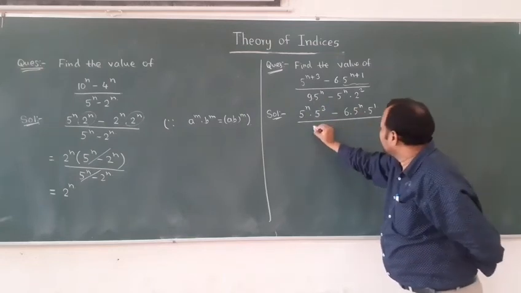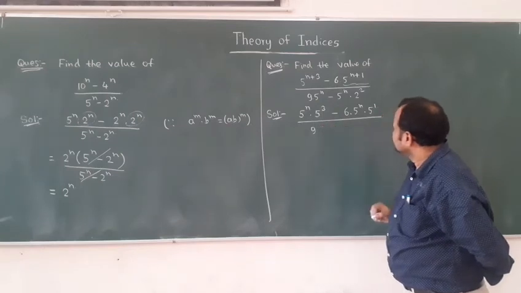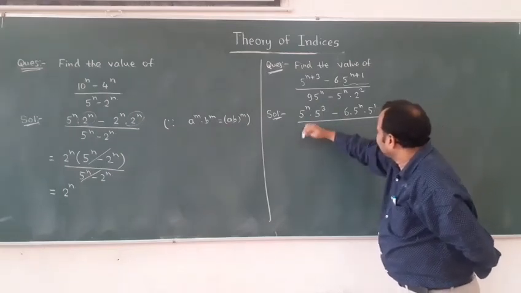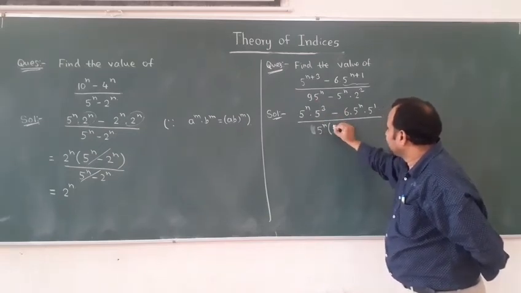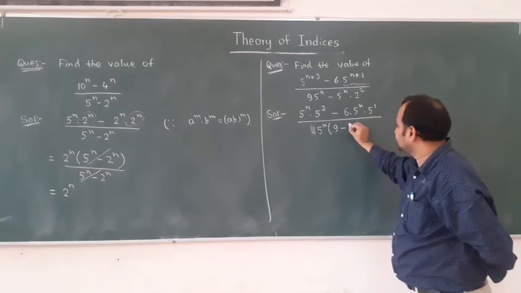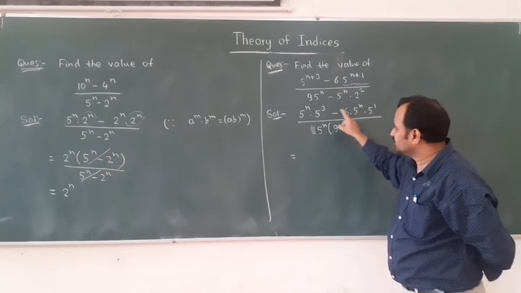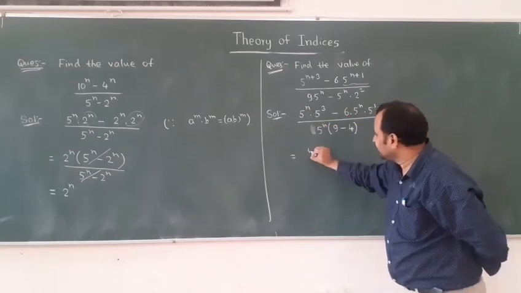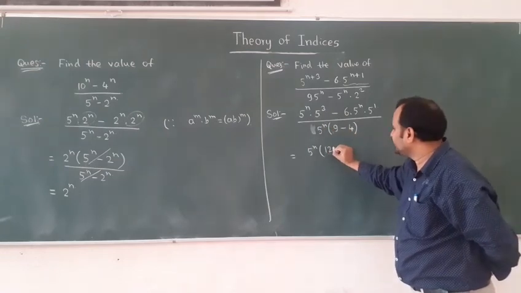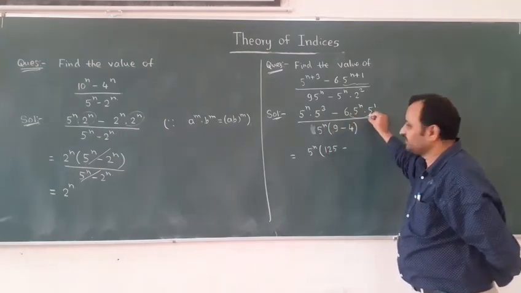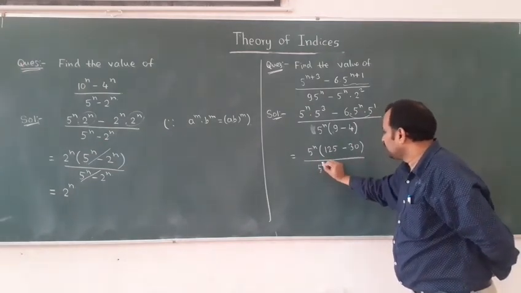So 9 I am keeping as it is only. So here what you will get here? Tell me. Or look here, 5 power n I can take common here. Right. So 9 will come here minus 2 square is nothing but 4. Or this we can write as again 5 power n is here. We can take 5 power n common from numerator. 5 cube is 125 minus 6 into 5 is 30 divided by, here I can say 5 power n, 9